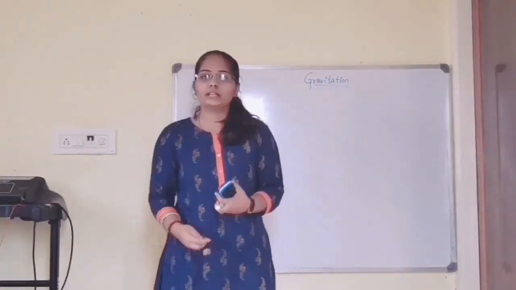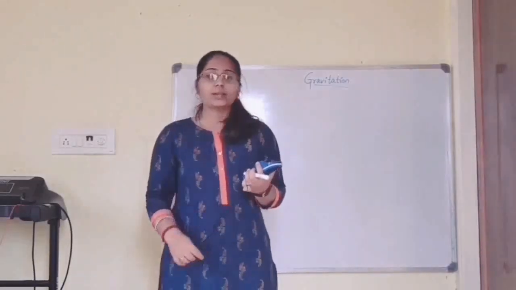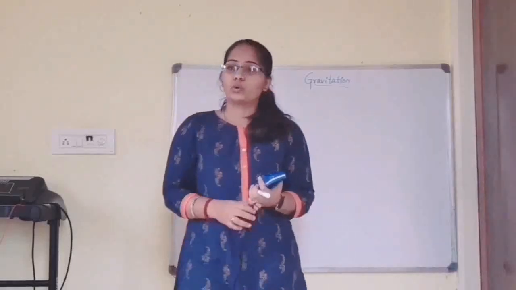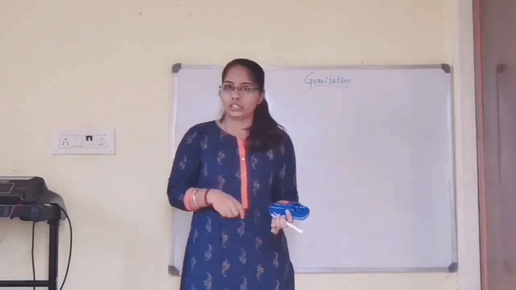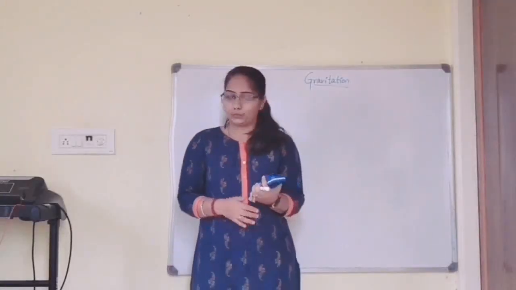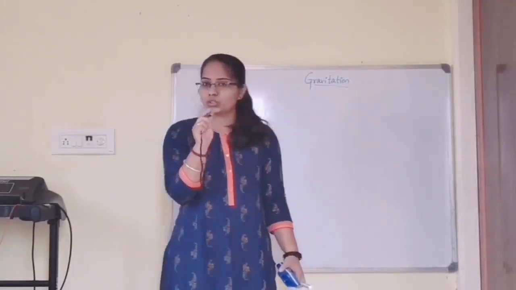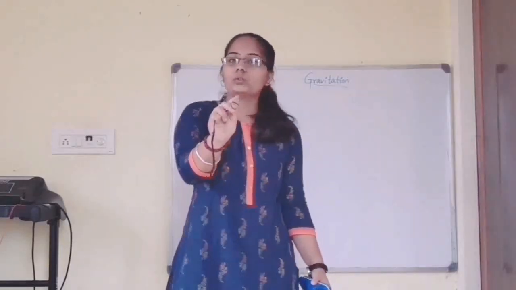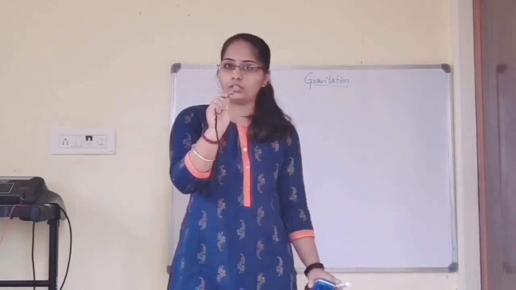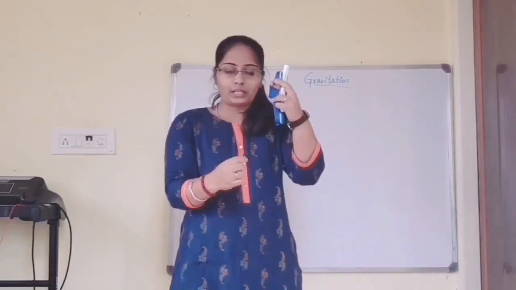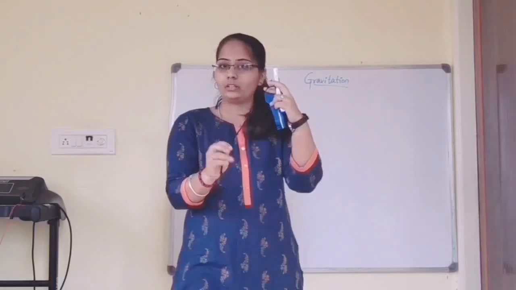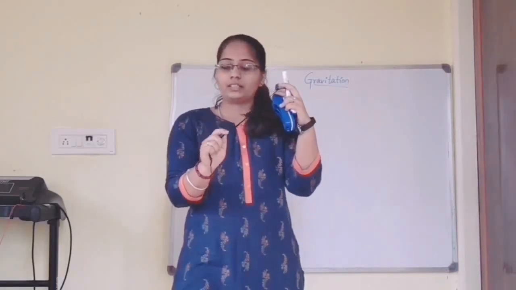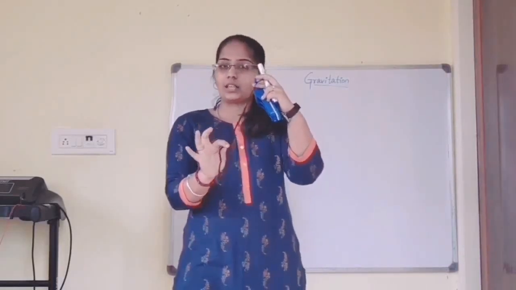We can observe an object coming towards the earth, but we can't observe the moon revolving around the earth, right? For that, we can do an activity. Let me do that activity now. Let me assume this stone, which you can see, as the moon, and I have tied some thread to this stone. I'll keep one end of this thread in my fingers, and I'll consider this end as the earth.